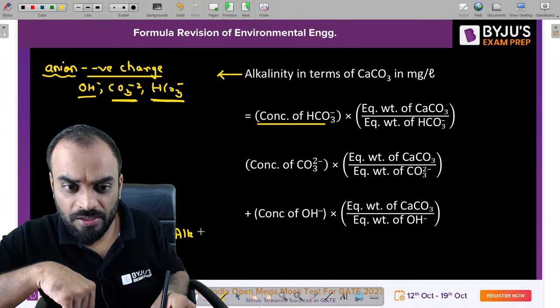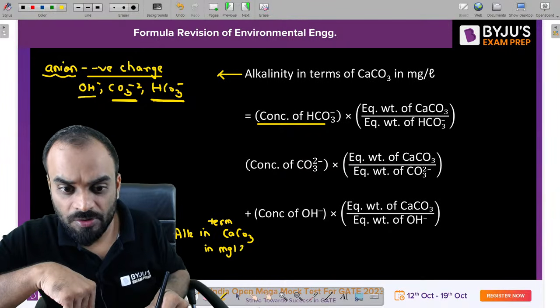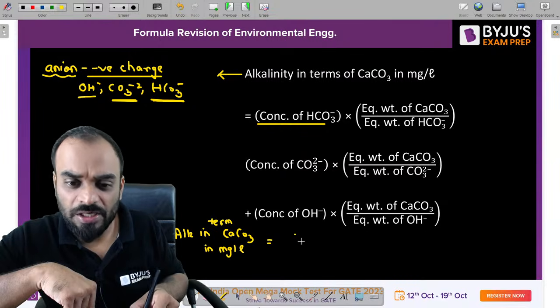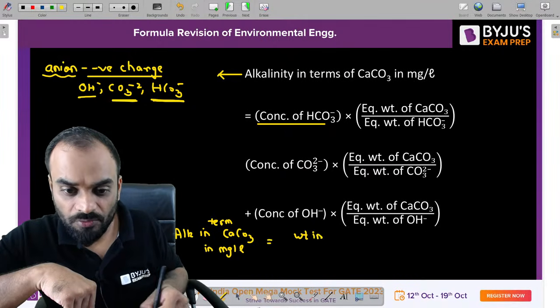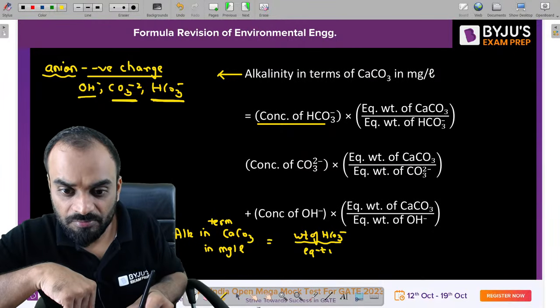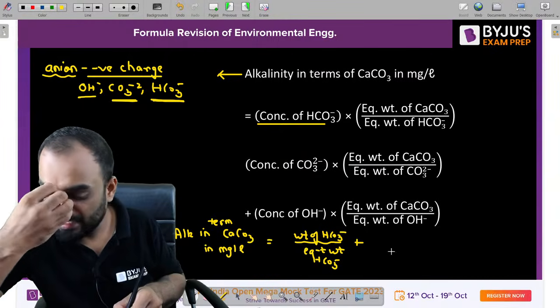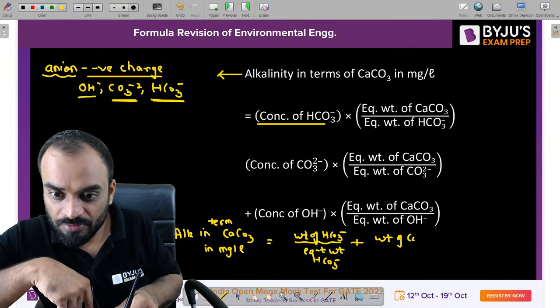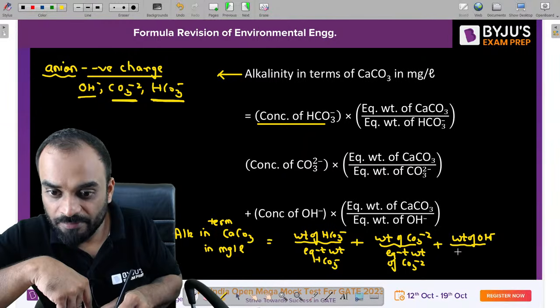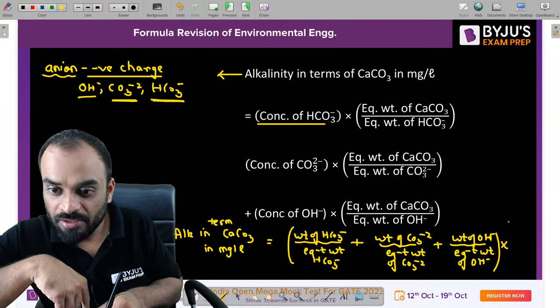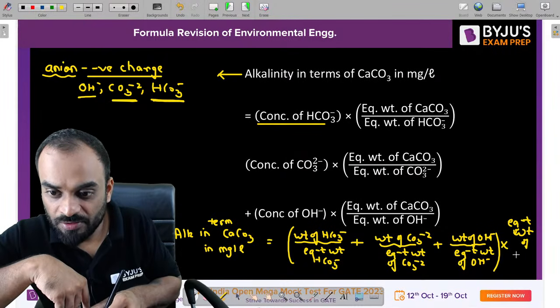Alkalinity in terms of CaCO3 in milligram per liter is the weight of HCO3 in milligram per liter divided by the equivalent weight of HCO3 negative, plus the weight of CO3 2 negative divided by the equivalent weight of CO3 2 negative, plus the weight of OH negative ion divided by the equivalent weight of OH negative, all in brackets, then multiplied by the equivalent weight of CaCO3.